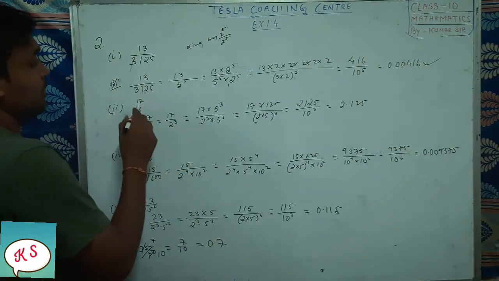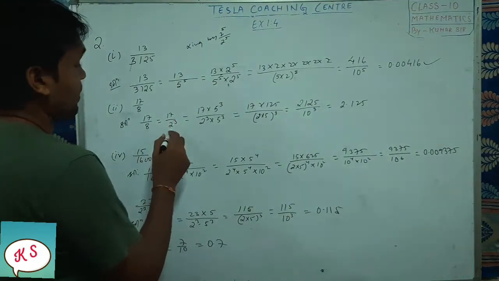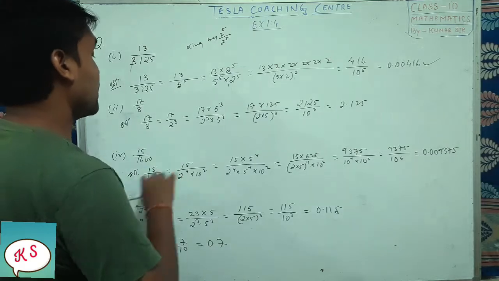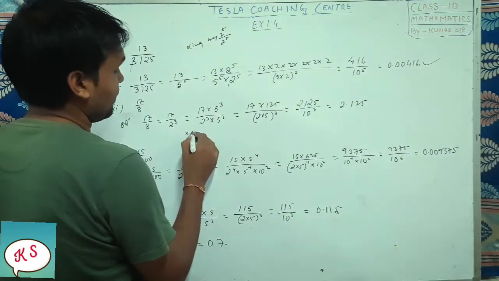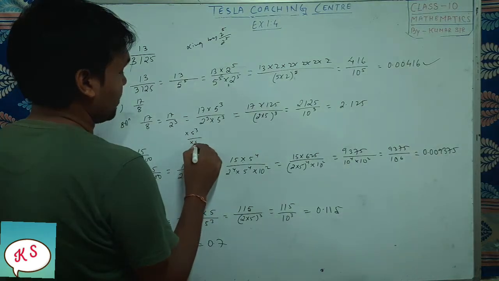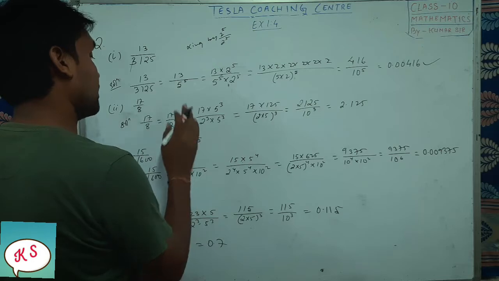Similarly, next one, 17 by 8. So 17 by 8 we can write as 17 by 2 to the power 3. So here the power is how much? 3. So again we have to multiply upside 5 to the power 3, downside also 5 to the power 3. Whatever power of 2 or 5 is there, that much only you have to multiply.